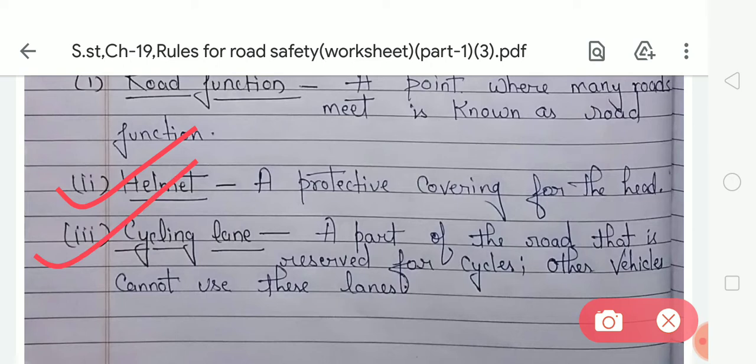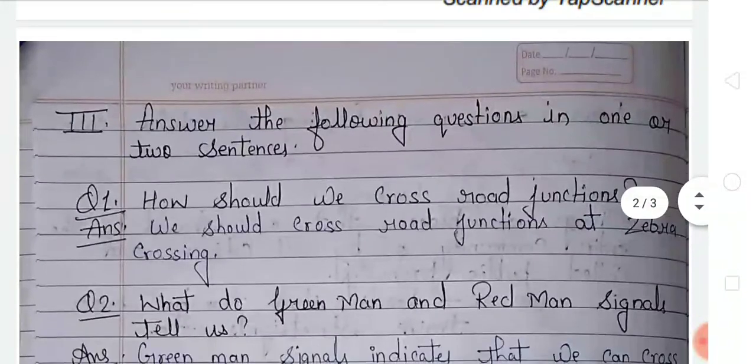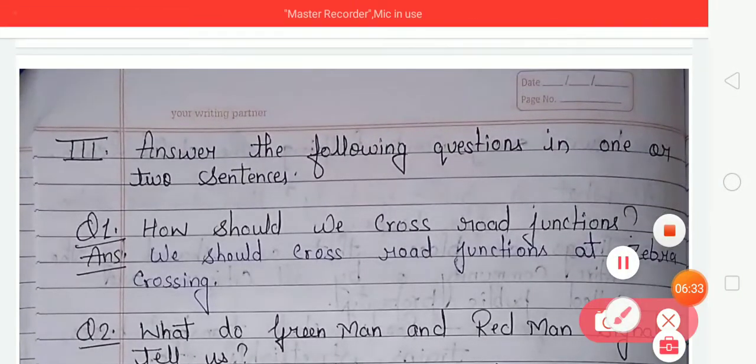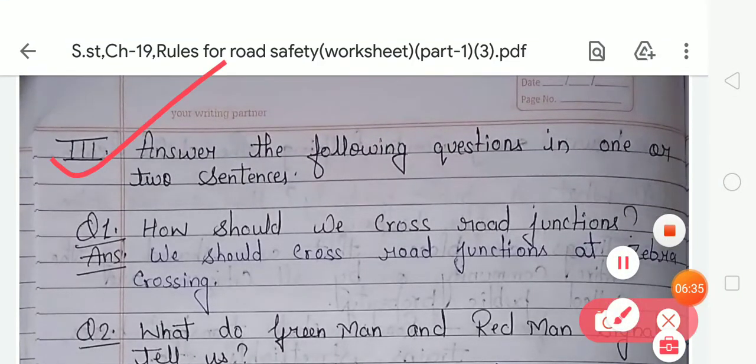Next, cycling lanes. What are cycling lanes? A part of the road that is reserved for cycles. Other vehicles cannot use these lanes. Now come to the next exercise, that is the third exercise. Your third exercise is to answer the following questions in one or two sentences.